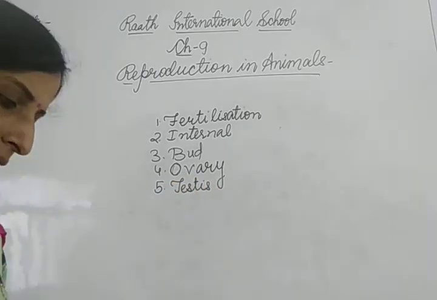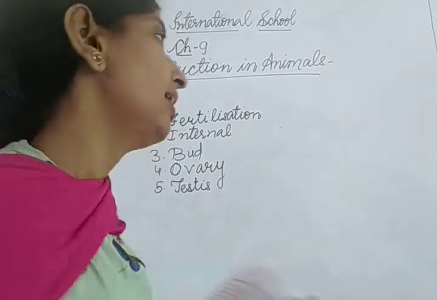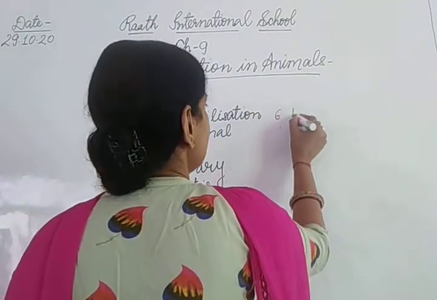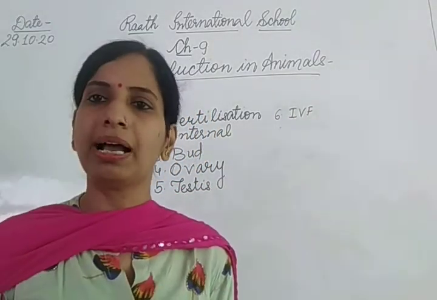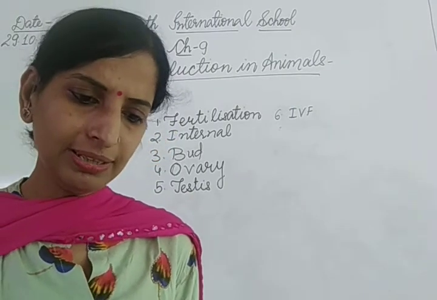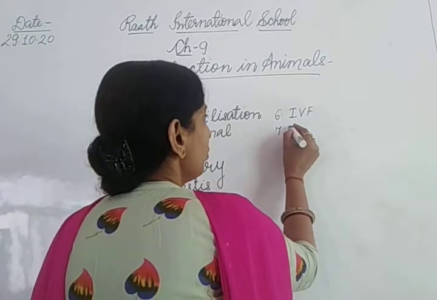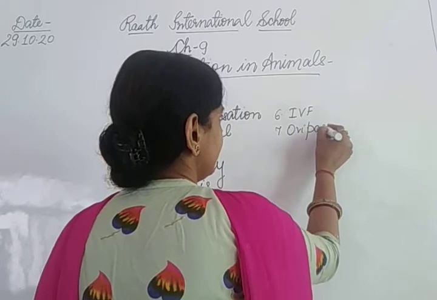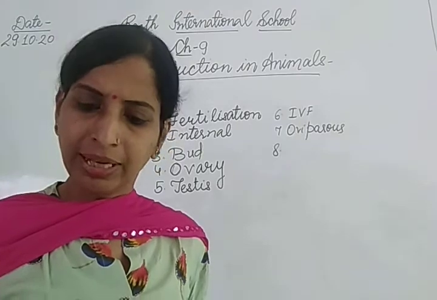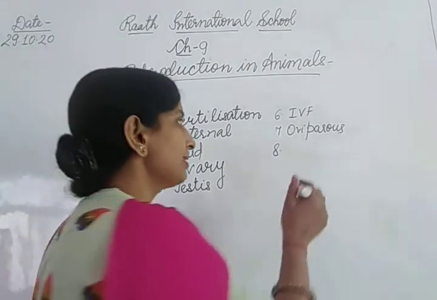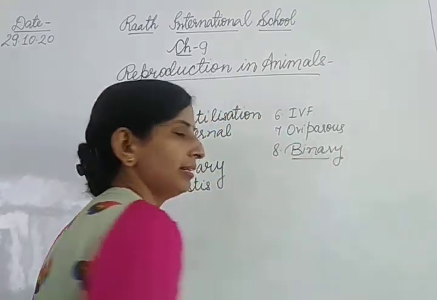Right? The next is another term for in vitro fertilization. In vitro fertilization is called IVF in short. The next, these animals lay eggs. The animals that lay eggs, we call them oviparous. And the last one, a type of fission in Amoeba. What kind of fission is in Amoeba? The cell divides into two daughter cells and that is called binary fission.